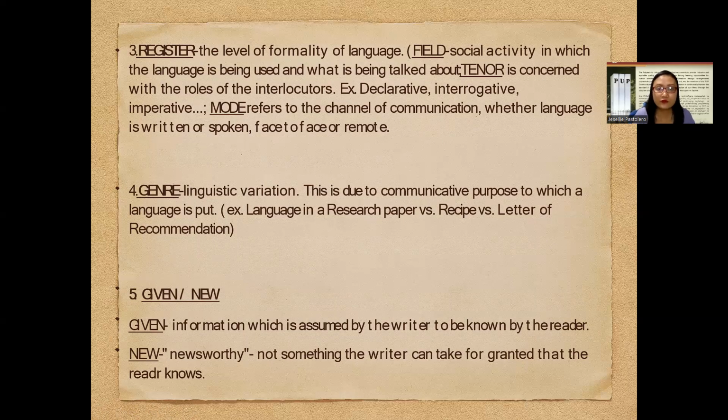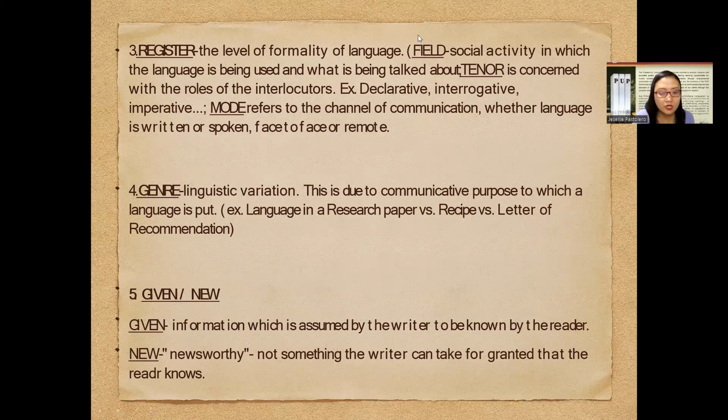The fifth characteristic is the given and the new. The given is referring to the information which is assumed by the writer to be known by the reader. And then the new is the newsworthy, not something the writer can take for granted that the reader knows.